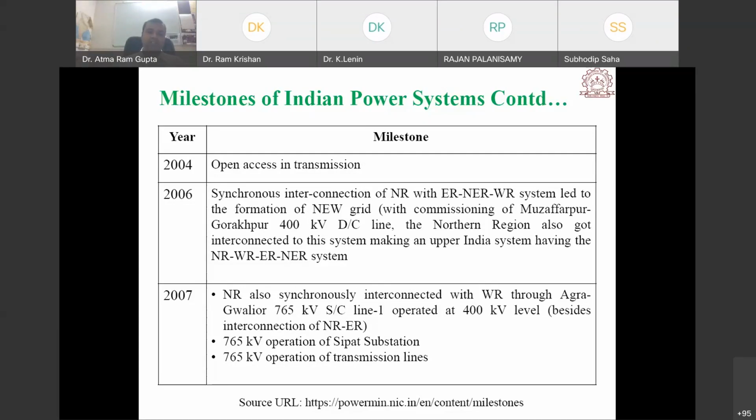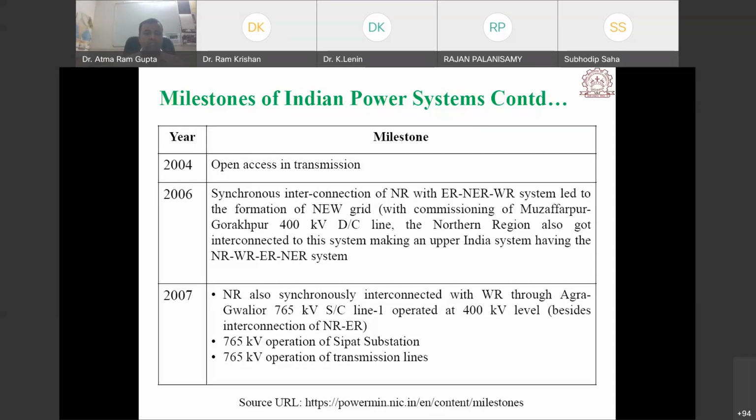2006, synchronous interconnection of the northern region with the eastern region and northeast region, western region system led to the formation of a new grid with the commissioning of the Muzaffarpur Gorakhpur 400 kilovolt double conductor line. The northern region also got interconnected to this system, making an upper India system having the northern region, western region, eastern region, northeast region.